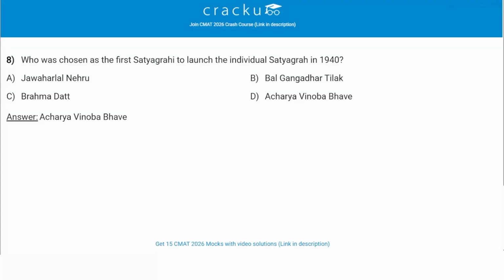In the next question, it is being told, who was chosen as the first Satyagrahi to launch the individual Satyagraha in 1940? The correct answer is Acharya Vinoba Bhave. Option D is the correct answer. Acharya Vinoba Bhave was chosen as the first Satyagrahi who launched the individual Satyagraha in 1940. Let's move to the next question.